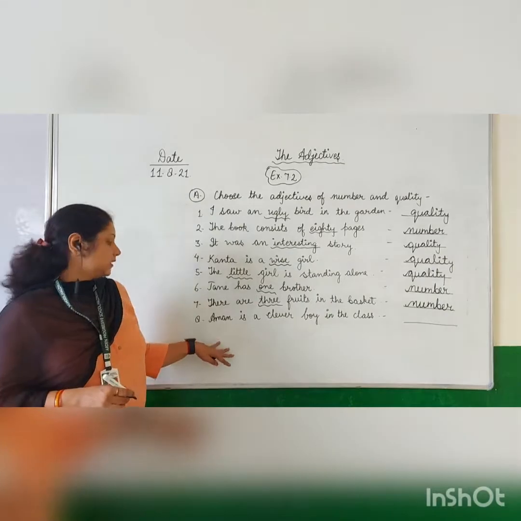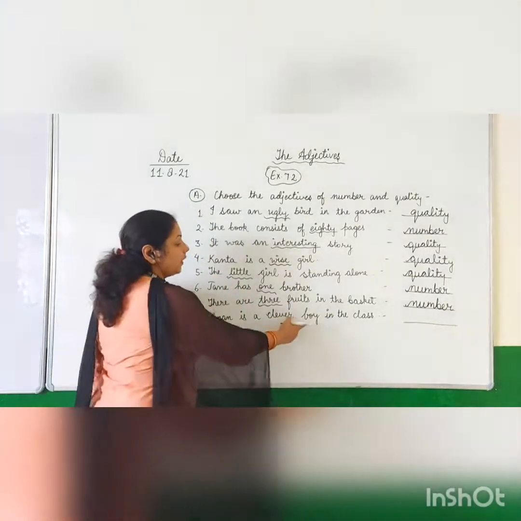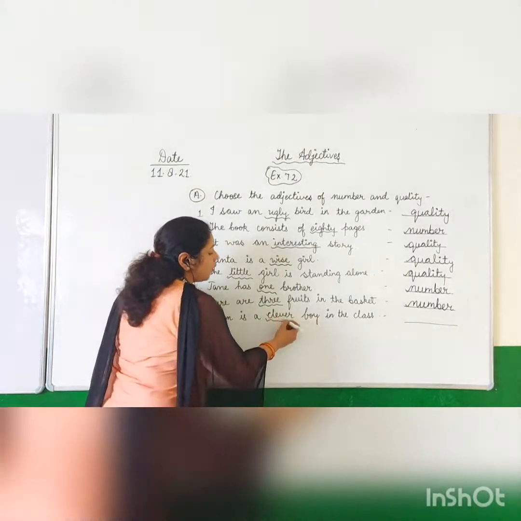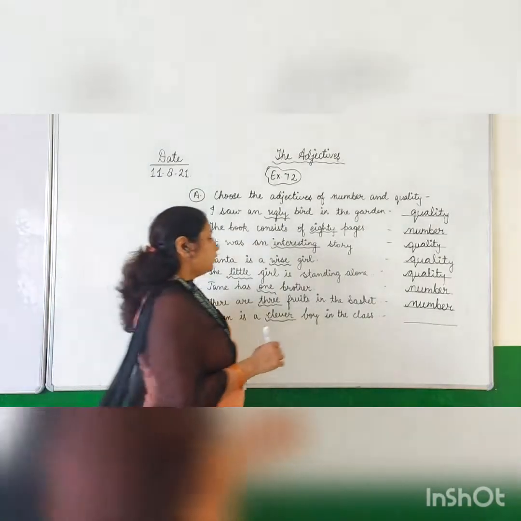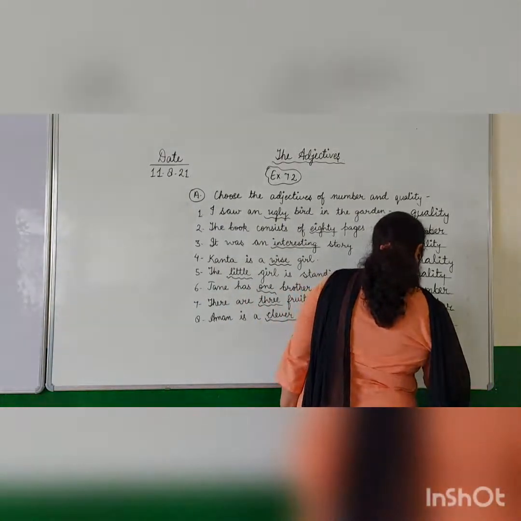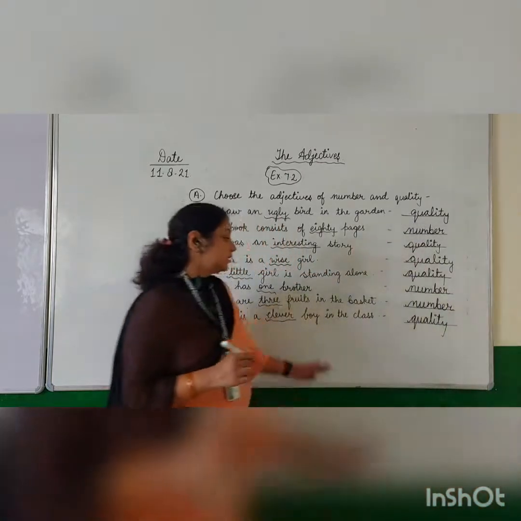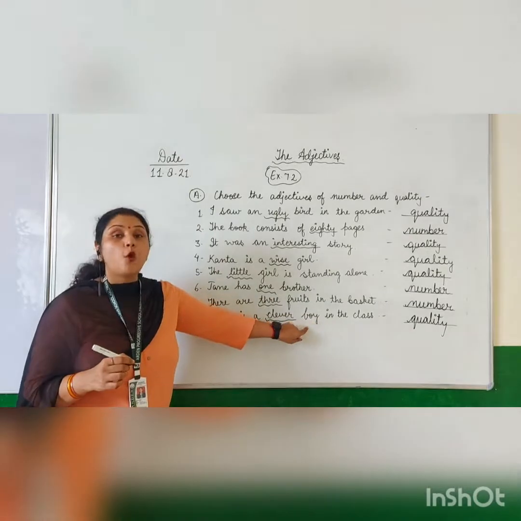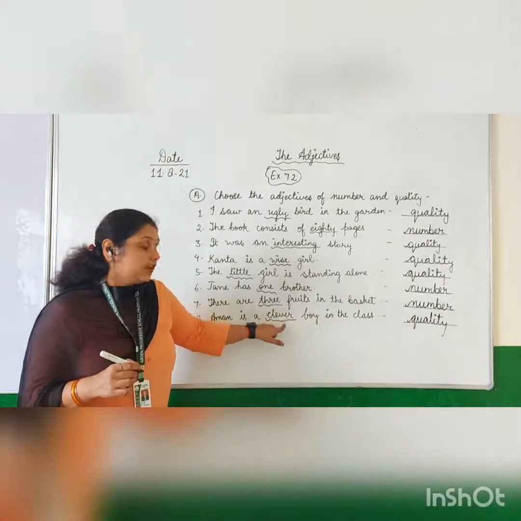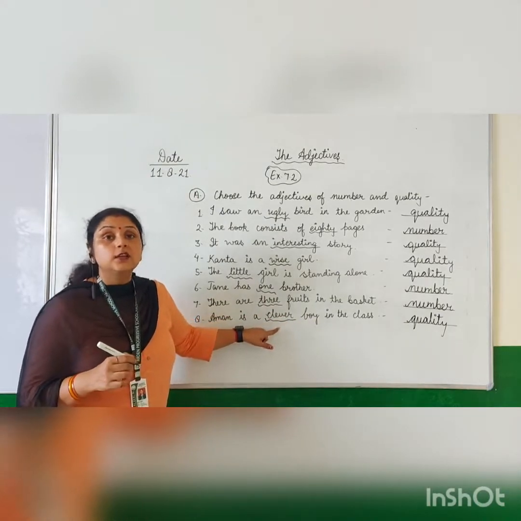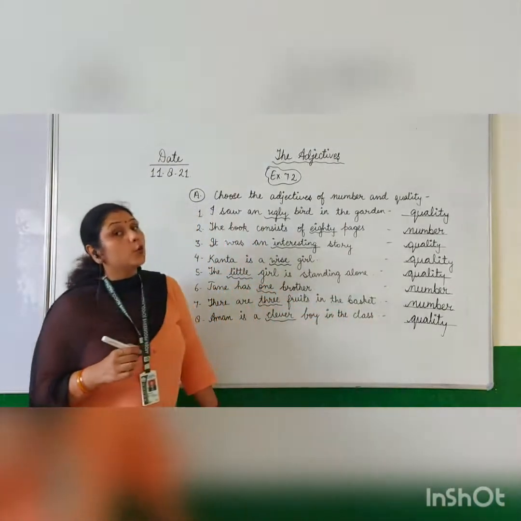Now the last sentence is, Aman is a clever boy in the class. So boy. How is the boy? The boy is clever. So it is the quality of the boy. So you will write adjective of quality here, because it is describing how the boy looks or how the boy sounds. The boy is clever. So the word clever is adjective of quality.